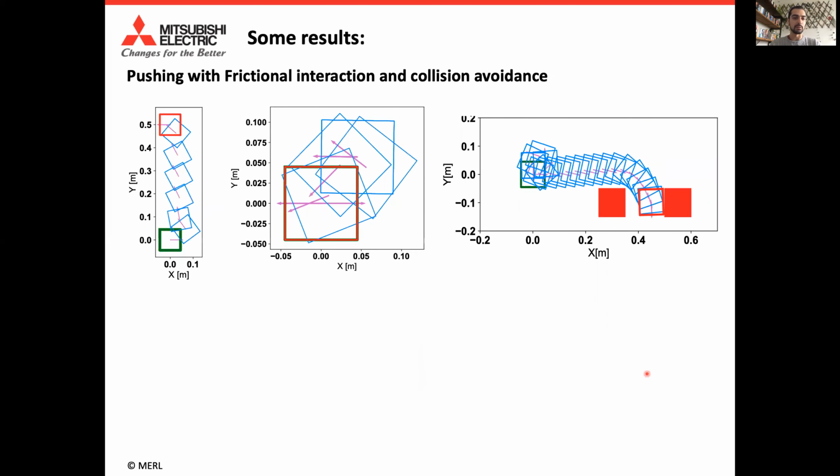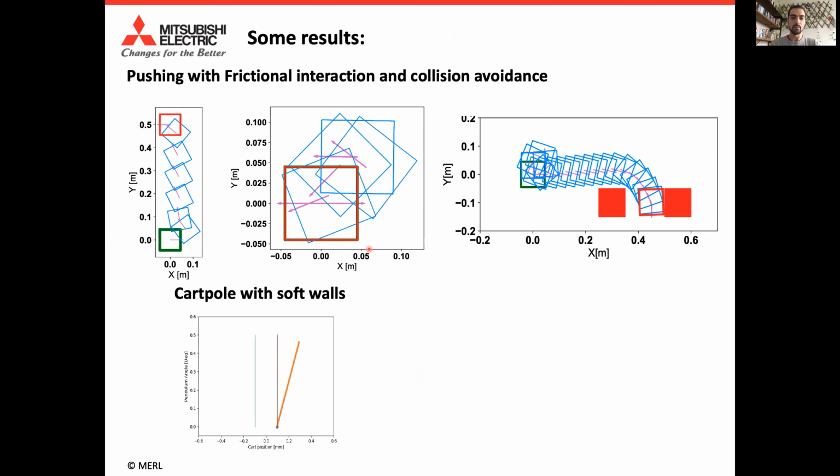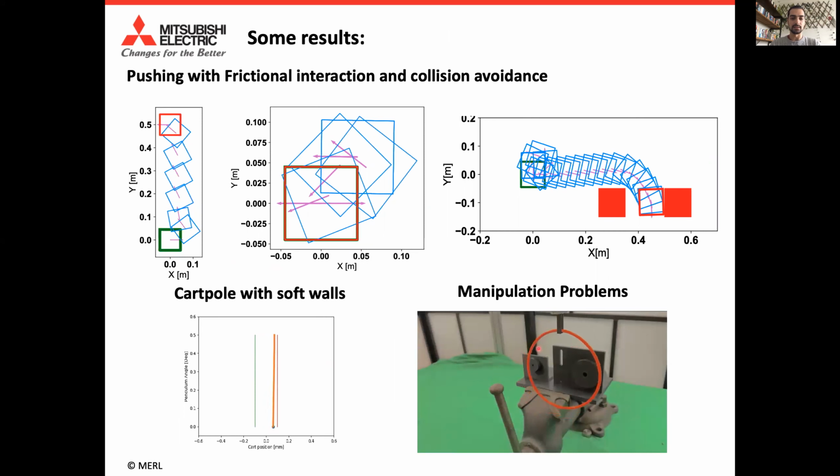Some results: here we are just showing some pushing examples with obstacles. Here is the cart-pole with soft walls, where the green line and the red line are the soft walls. Here is the example of the belt drive unit, where you can see that PYROBOCOP can handle the modes with and without contacts and elasticities.